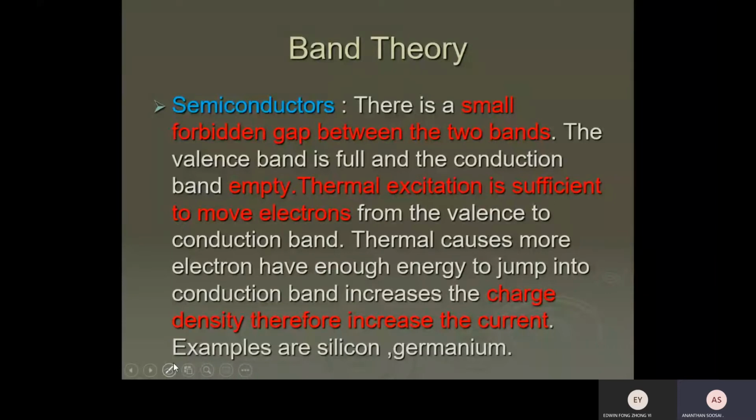Same story for the LDR, light dependent resistor. It is also a semiconductor. So how does the LDR work? When the light intensity increases, what happens to the resistance of the LDR? Lower, so current is greater. What actually happens in our theory? When light is exposed to the LDR, the electron gets energy from the photon. So the electron can jump across the forbidden gap from the valence band to the conduction band, promoting current.